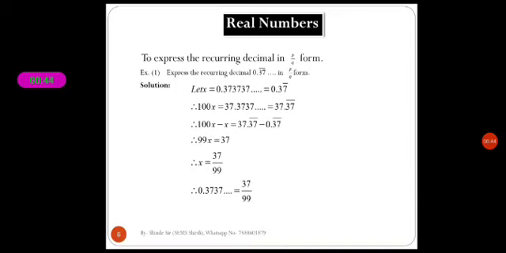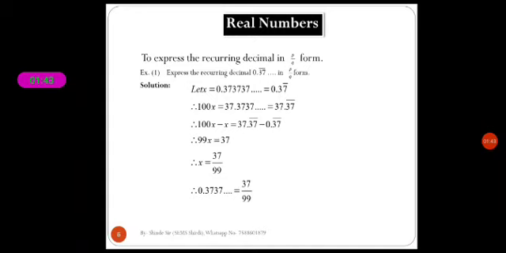After multiplying by 100, 100x is equal to 37.3737. The decimal point shifts two digits towards the right-hand side. In the previous example one digit shifted, but here there are 2 recurring digits, so we multiply by 100. It becomes 37.37 recurring.